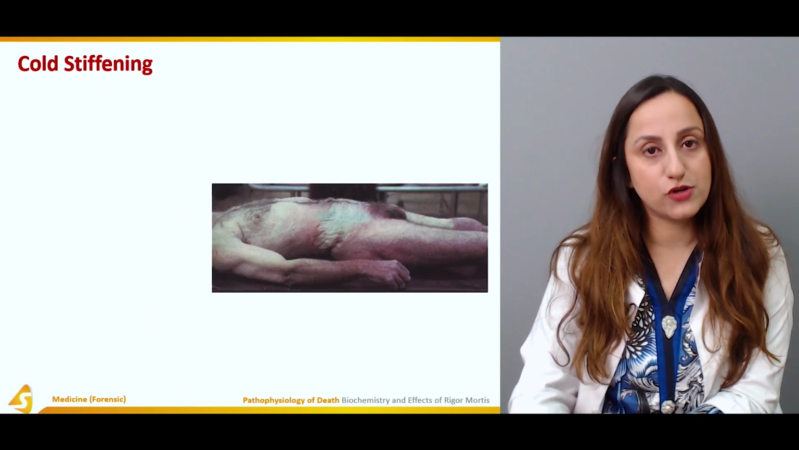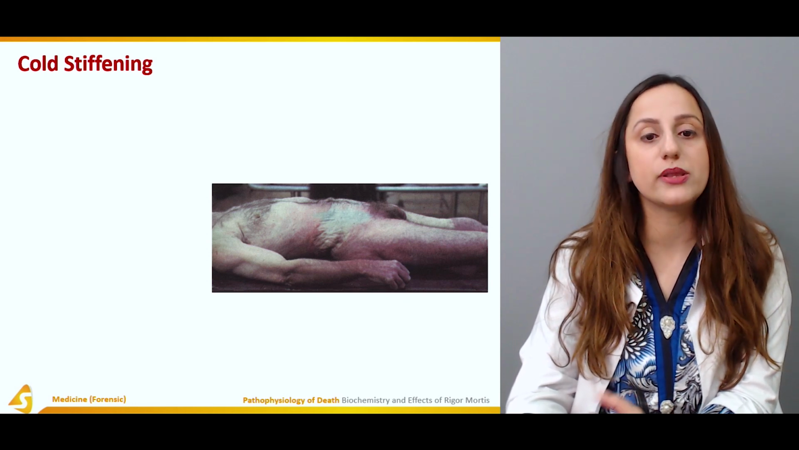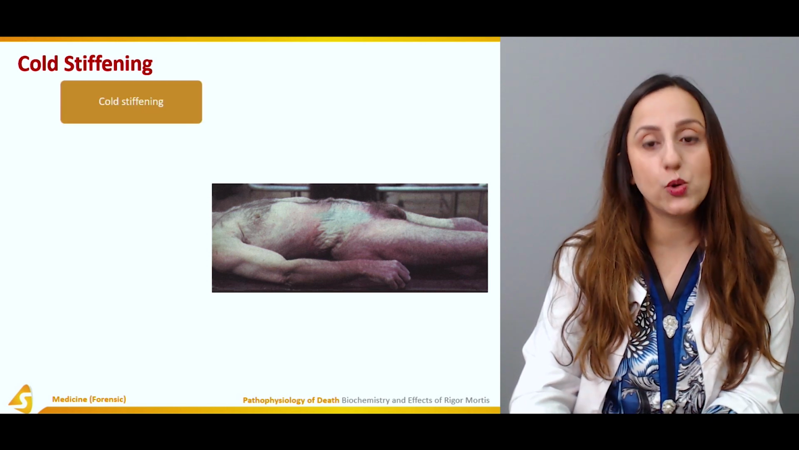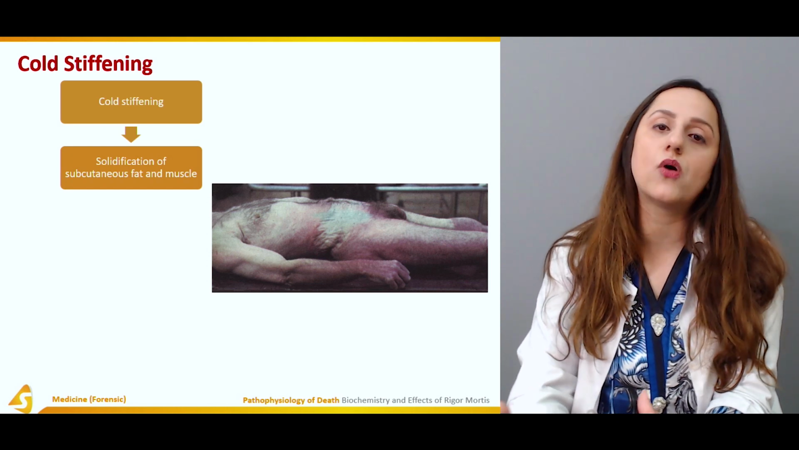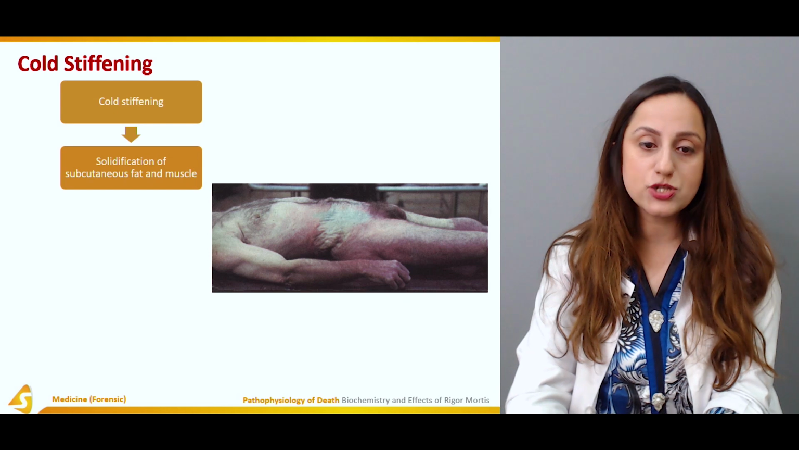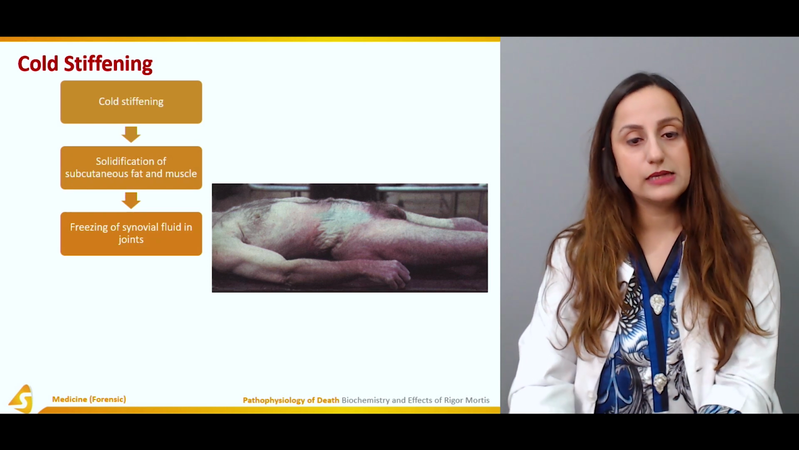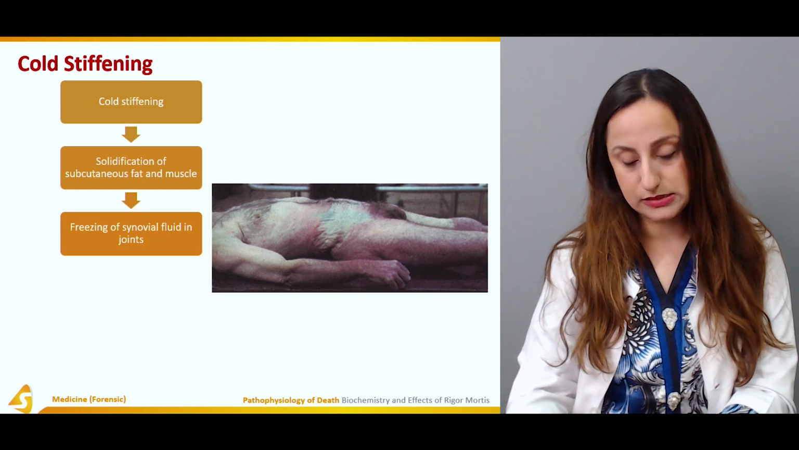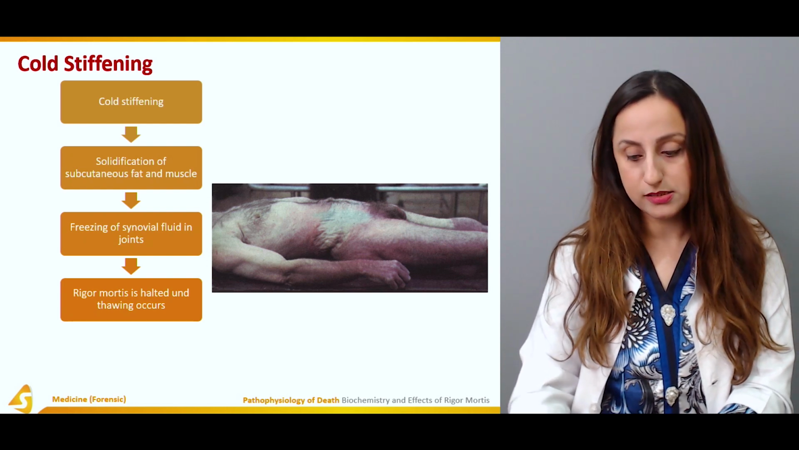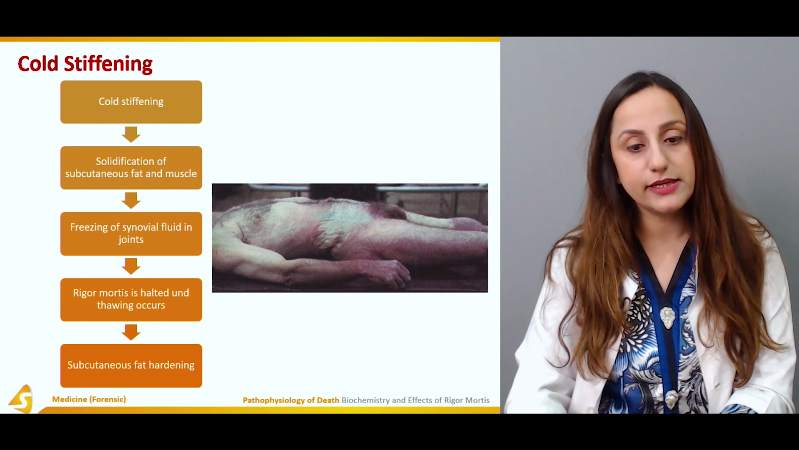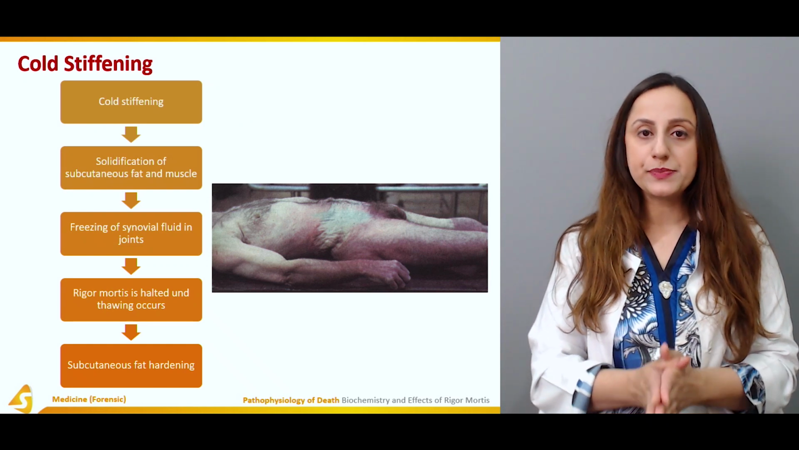Now, coming on to another phenomenon which is known as cold stiffening. Cold stiffening, as the name indicates, is basically when the body is exposed to very low temperatures. Why is there a contraction or shortening of the muscles? There is a solidification of the subcutaneous fat and the muscles, and the freezing of the synovial fluid in the joints occurs. The rigor mortis is halted, and when thawing occurs, that basically causes the subcutaneous fat hardening.